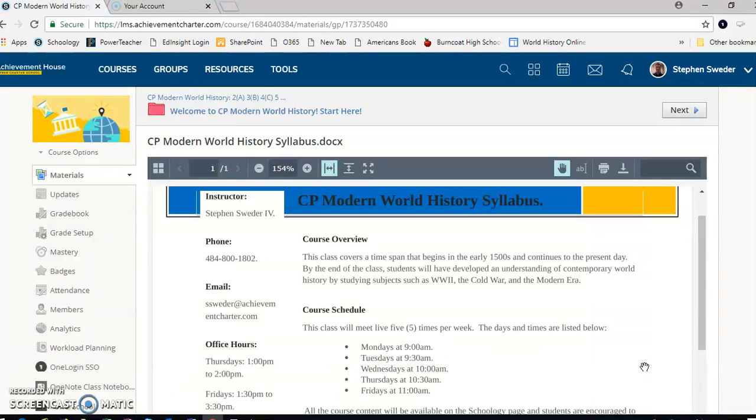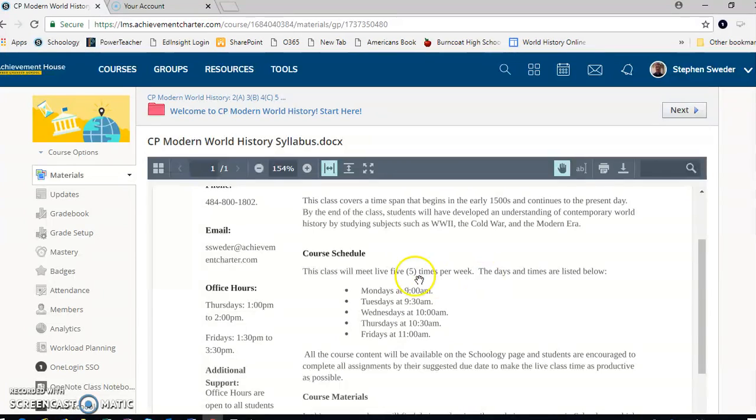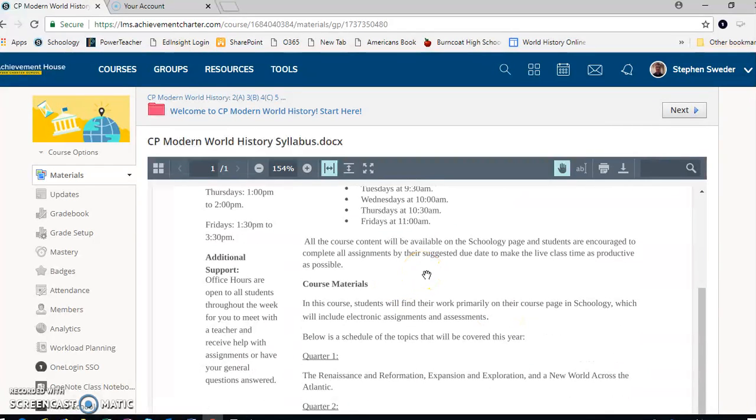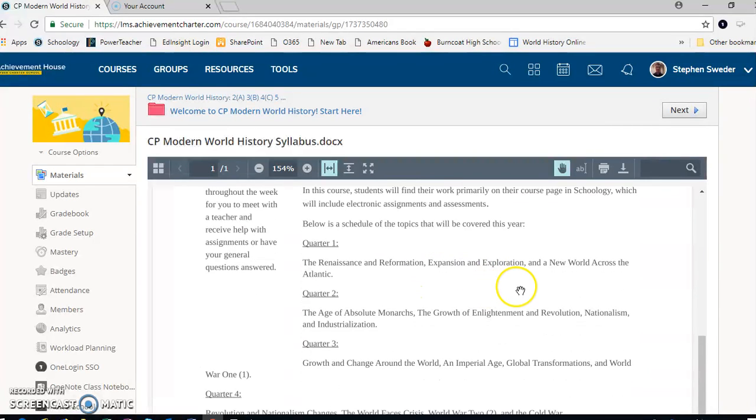It's a lot, and it might seem like we might not get through it all, but I do try to get everybody as close to the present as I can. So we will talk about other topics as well, such as World War II, the Cold War, and even some of the modern era as well. Again, here's the class times. You can see that again here. All the content materials will be posted on the course page, and then I broke apart the schedule of the topics for this year.